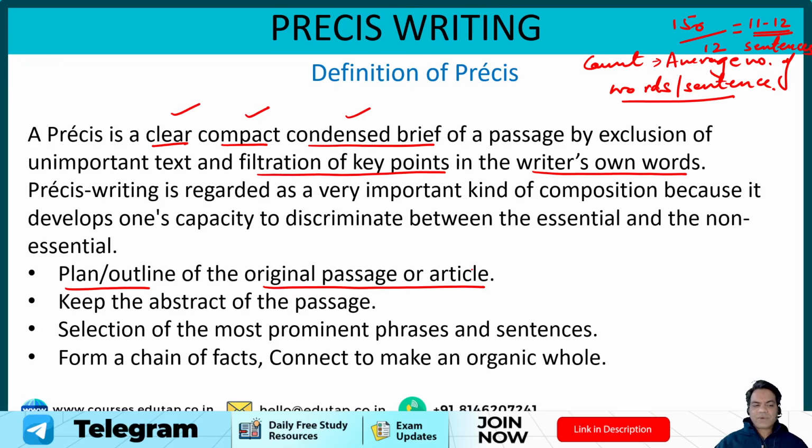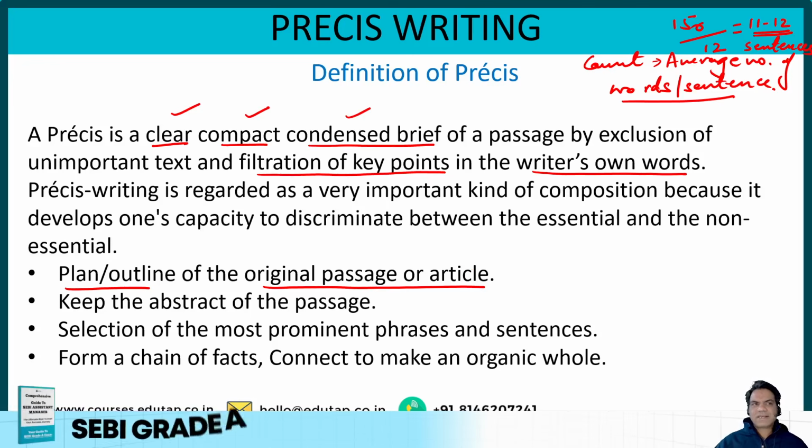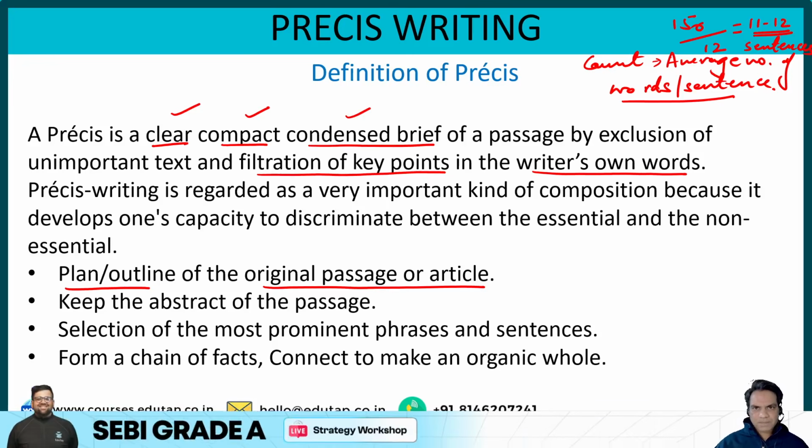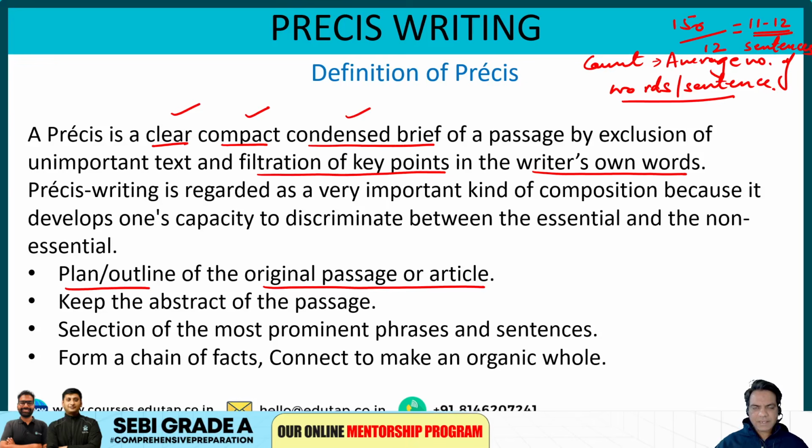So basically what I mean by plan or outline is, let's say guys, there are 7 to 8 paragraphs, I think there can't be more than 8 paragraphs. So let's say there are 7 to 8 paragraphs in your passage, and you are supposed to write 9 to 10 sentences for your Prezi, averaging 15 words per sentence, right? So let's say you have to write 9 to 10 sentences and you have 8 paragraphs.